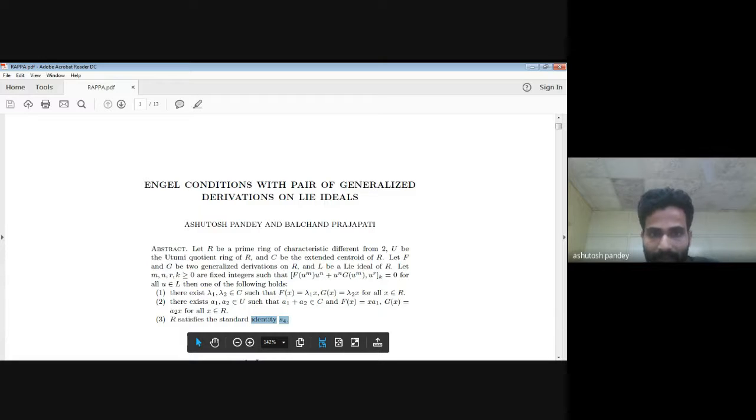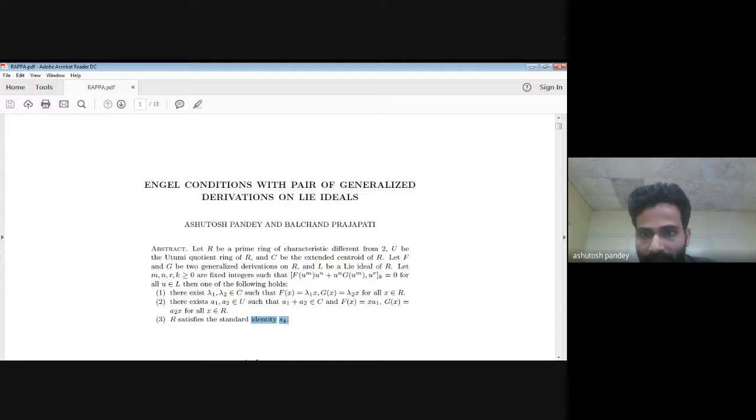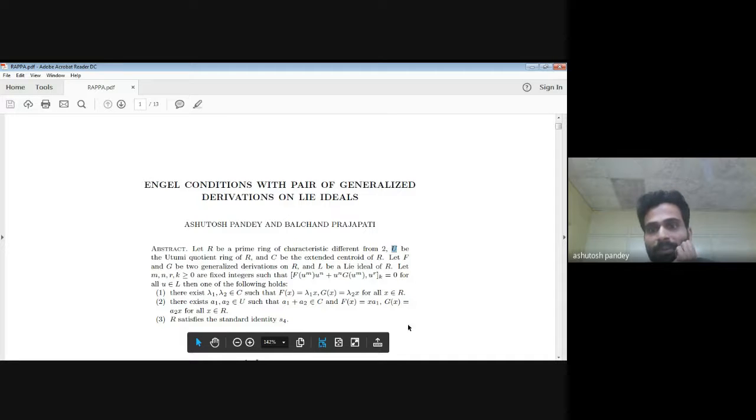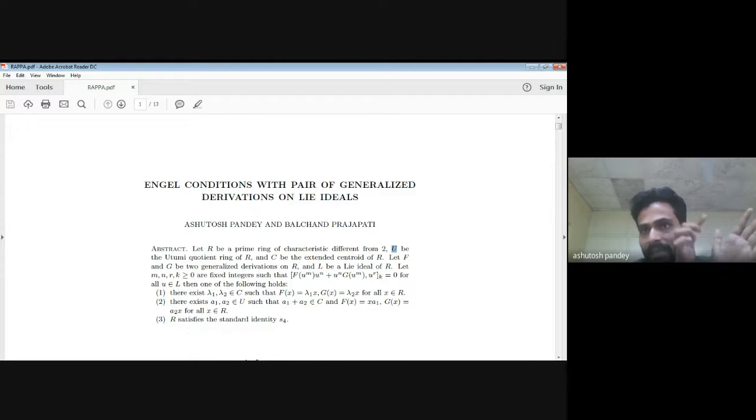So let's discuss the terms that are involved in this abstract, because they will come up frequently in the paper. R is a prime ring and U is the Utumi quotient ring. The Utumi quotient ring is a particular type of quotient ring of R. For the time being, one can understand that it is a quotient ring of R, and R is isomorphically embedded in U.